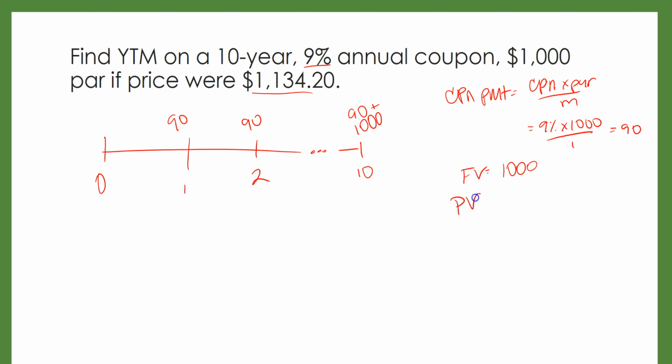And this bond is currently selling for $1,134.20. And we need to put a negative sign in for that because we would have to pay that to purchase this bond. It would be a cash outflow to us. If you forget to put in a negative sign, then you will get an error 5. It's got 10 years till maturity. And then we're going to solve for our IY.